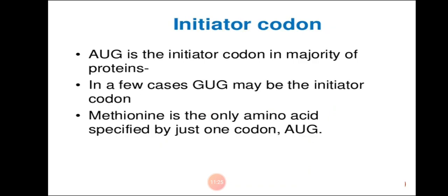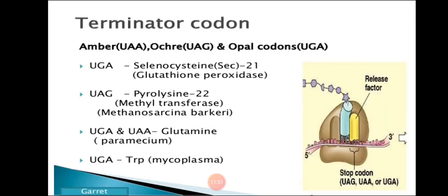Next property is initiator codon. We have already studied that in every mRNA one initiator or start codon is present, known as AUG, and it codes for the amino acid methionine. Next property is terminator codon.